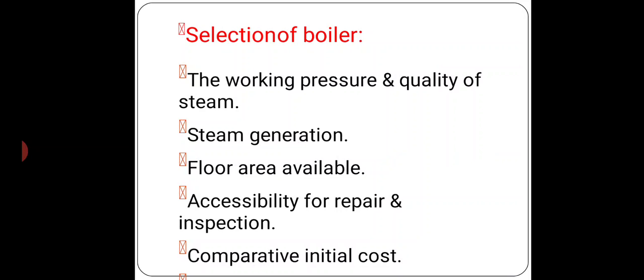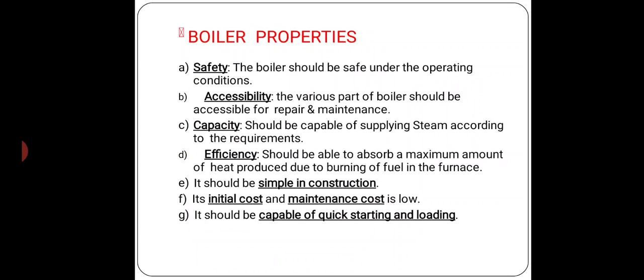First, the working pressure and quality of steam. Second, the steam generation, which is measured in kilogram per hour or ton per hour. Third is floor area available. Fourth is accessibility for repair and inspection, and fifth is comparative initial cost. These are the basic properties of boiler.